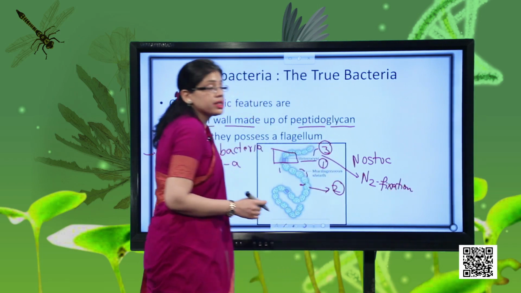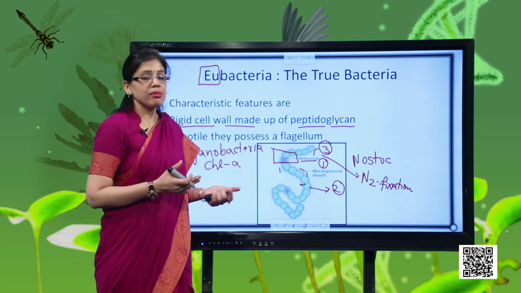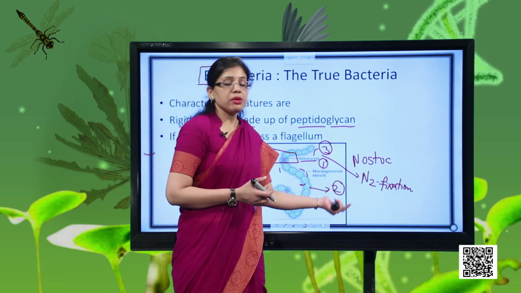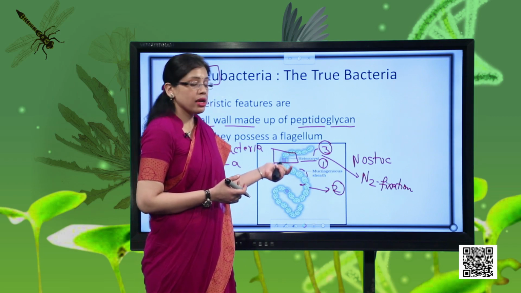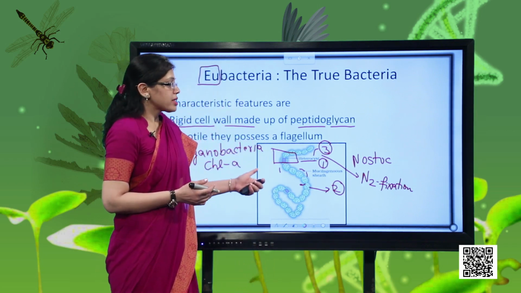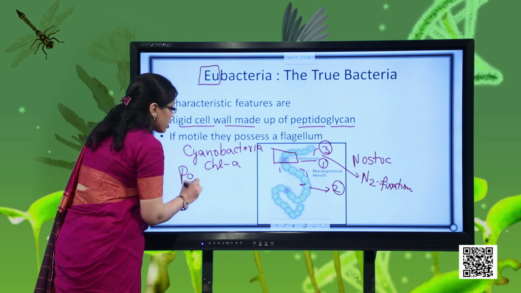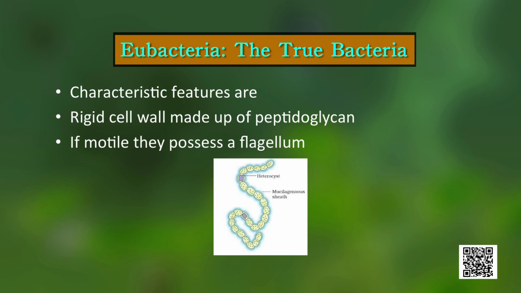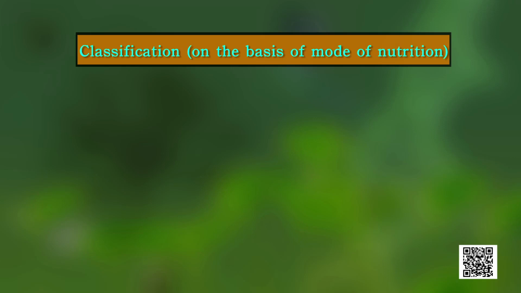I hope all of you have heard this term nitrogen fixation. This is a process in which the heterocyst cell or any bacterium is able to convert atmospheric nitrogen into a simple soluble form. So this heterocyst cell has all the enzymes and all the conditions which are necessary for the process of nitrogen fixation. Cyanobacteria are usually found in aquatic environments. If they are growing in a paddy field, it will be very good for the farmer because they will enrich the soil. They will increase the fertility of the soil because they can help in the process of nitrogen fixation.